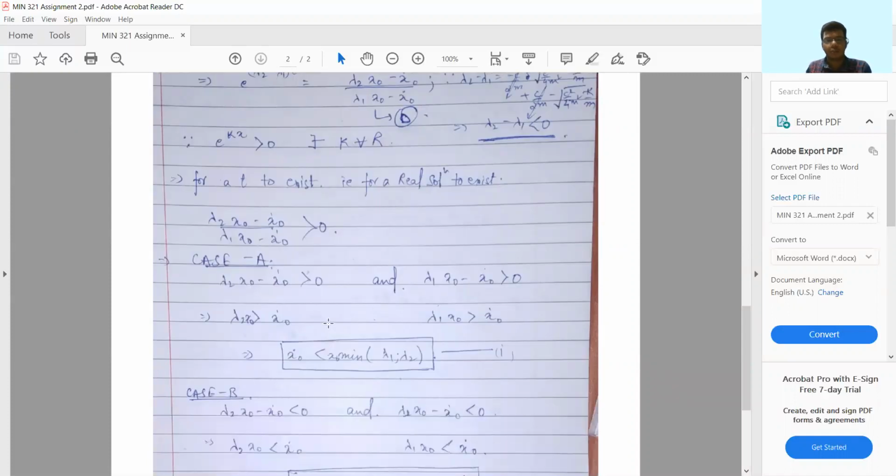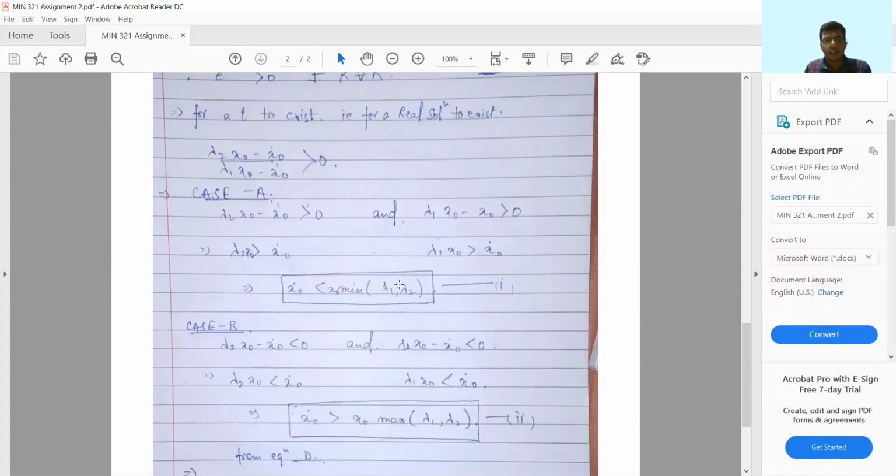If both the numerator and the denominator are greater than 0, we get x dot 0 is less than x naught times the minimum of lambda 1 and lambda 2. In the other case, where both numerator and denominator are less than 0, we get x dot 0 is greater than x0 times the maximum out of lambda 1 and lambda 2.